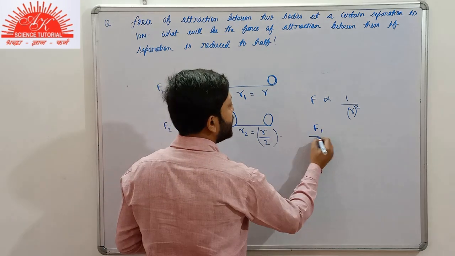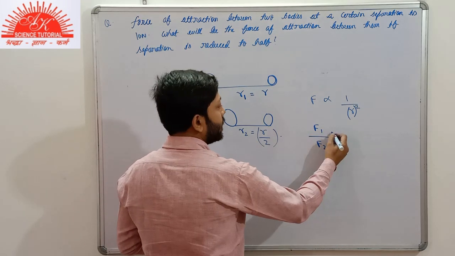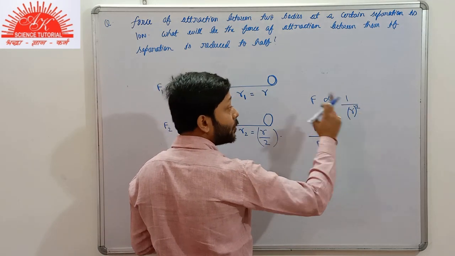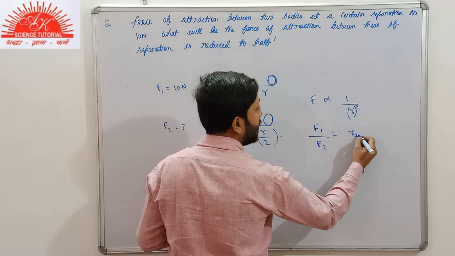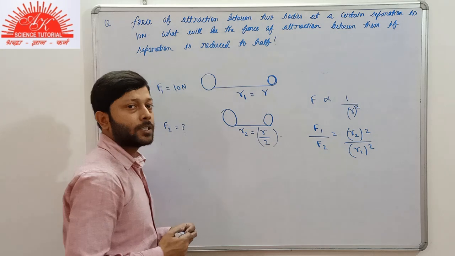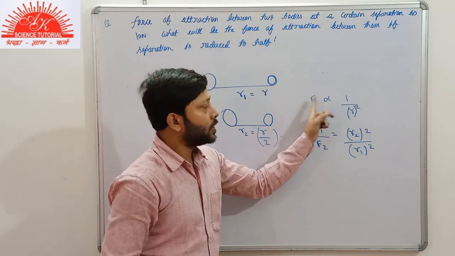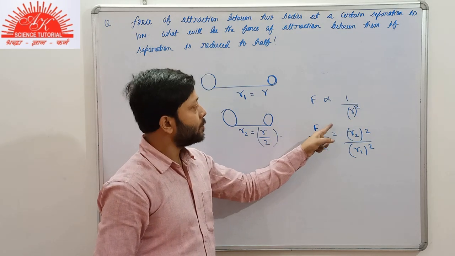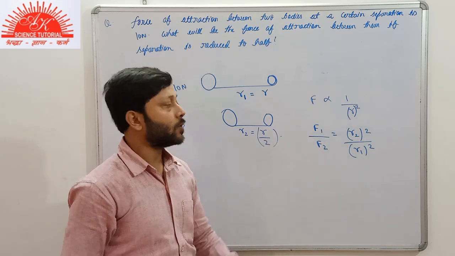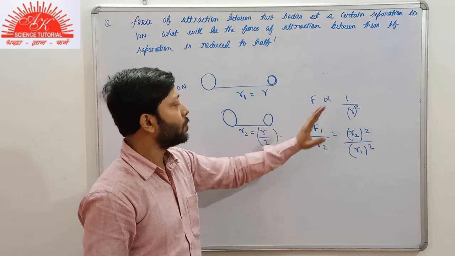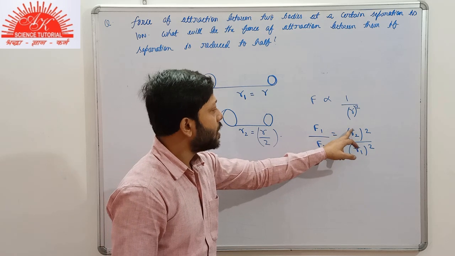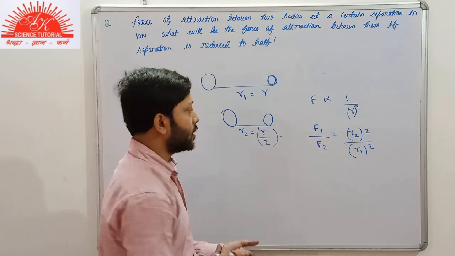So can we write that F1 by F2, if we compare both the forces, is equal to the reciprocal of their squares, that is R2 square by R1 square. The force is inversely proportional to the square of the separation. That is, F1 will be inversely proportional to R1 square and F2 will be inversely proportional to R2 square. So we get the expression with the help of the relation between F and R: F1 by F2 is equal to R2 square upon R1 square.